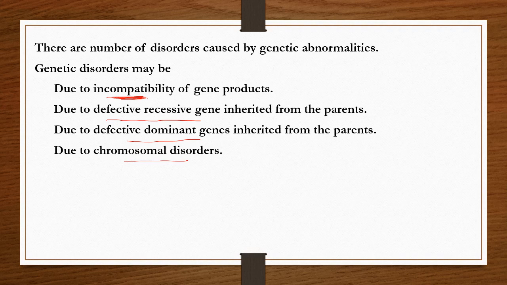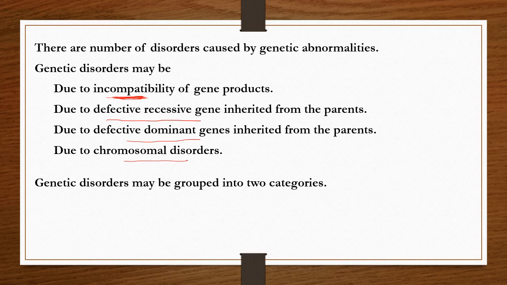So due to incompatibility of gene products, that is mismatched gene products, and genetic disorders due to defective recessive genes received from the parents, inherited, transferred from parents to the children, due to defective dominant genes inherited from the parents, and due to chromosomal disorders.